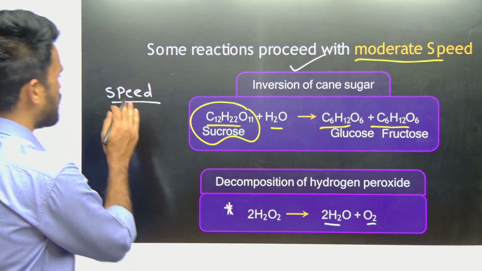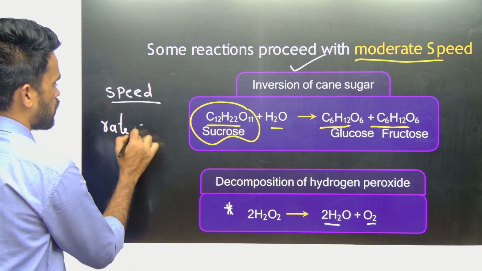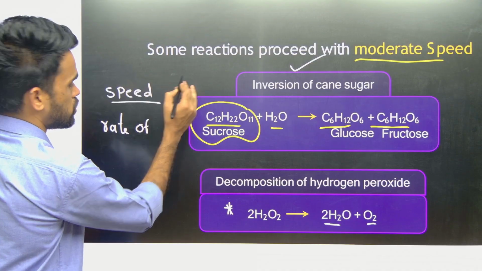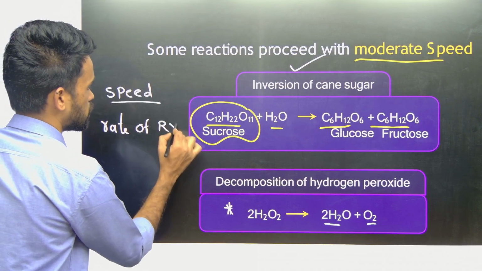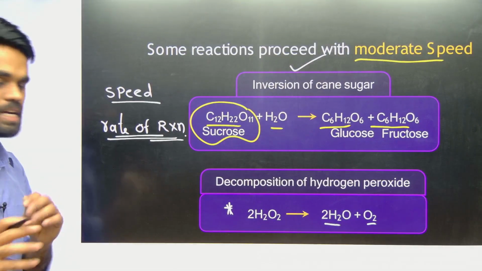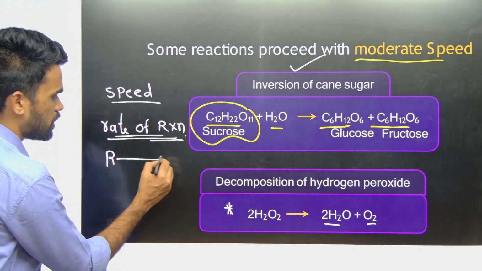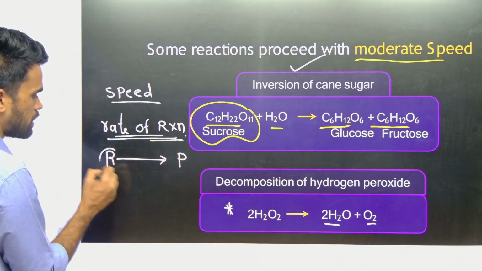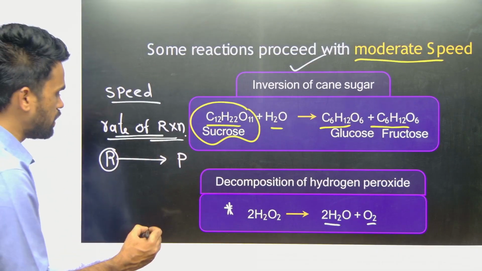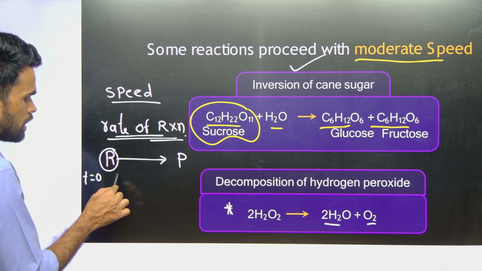So instead of saying speed, we will be using a word called rate of a reaction. Instead of saying speed of a reaction, I am saying rate of a reaction. So it is needed to understand what we mean by rate of a reaction. So for example, there is a reactant converting into product. Okay, this reactant converts into product, right? Initially at the beginning of the reaction we have only reactant